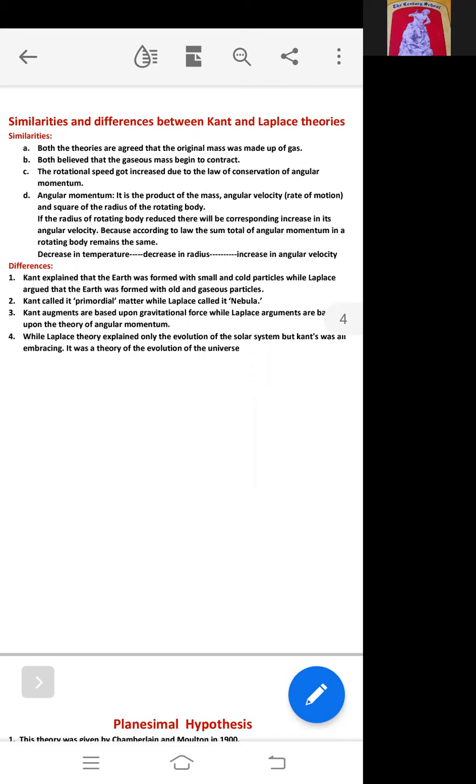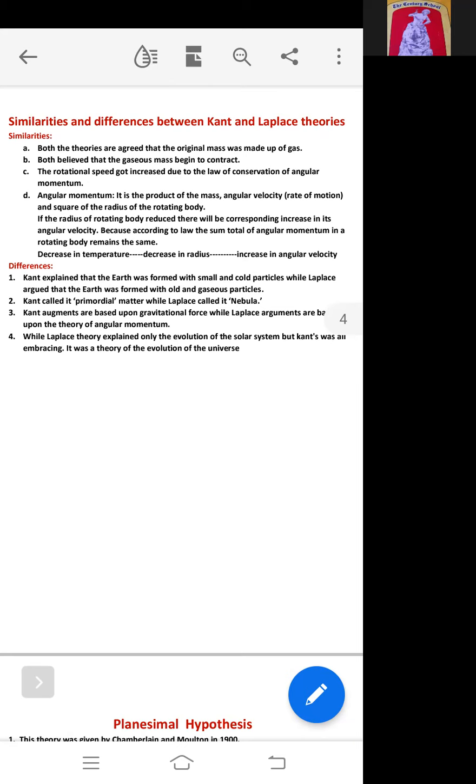Second, both believed that the gaseous mass began to contract and it increased the angular velocity, right? So the rotational speed increased due to the law of conservation of angular momentum. If the object becomes small, its speed will increase. This is the law of conservation of angular momentum, right? So both agreed on this law.